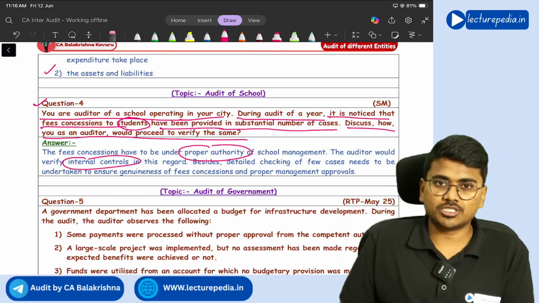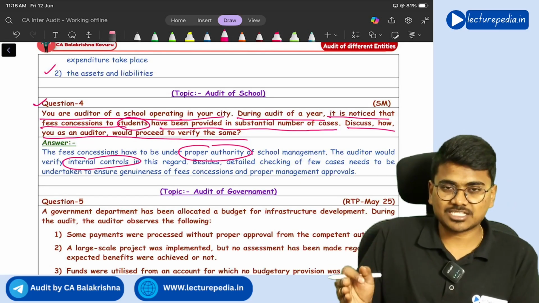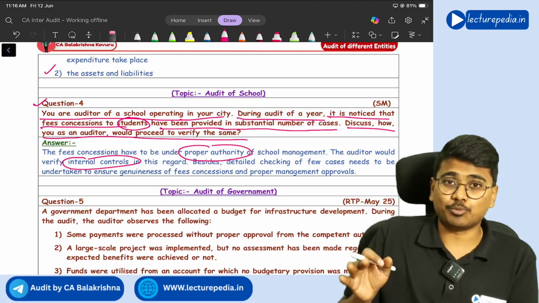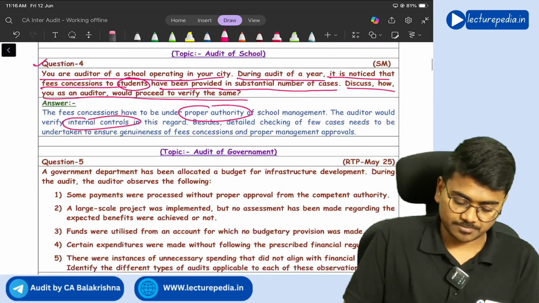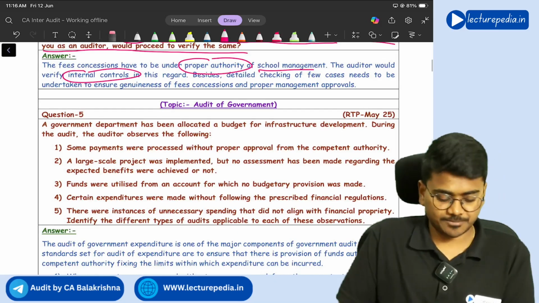The main point you need to write down is whether that concession has been properly authorized and approved by the top management or the school management.